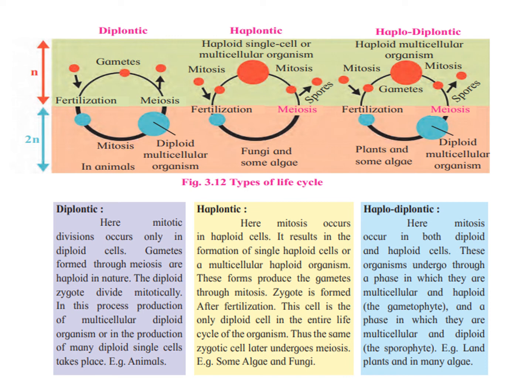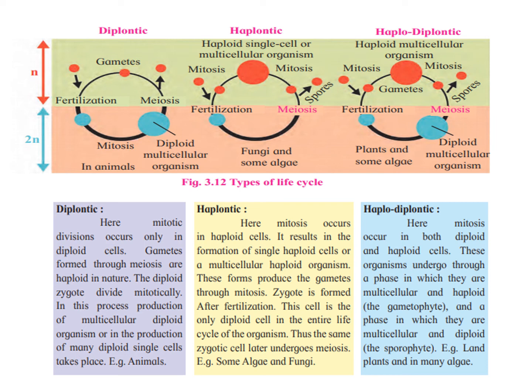Haplontic: here mitosis occurs in the haploid cell. It results in the formation of single haploid cells or a multicellular haploid organism. These forms produce the gametes through mitosis.